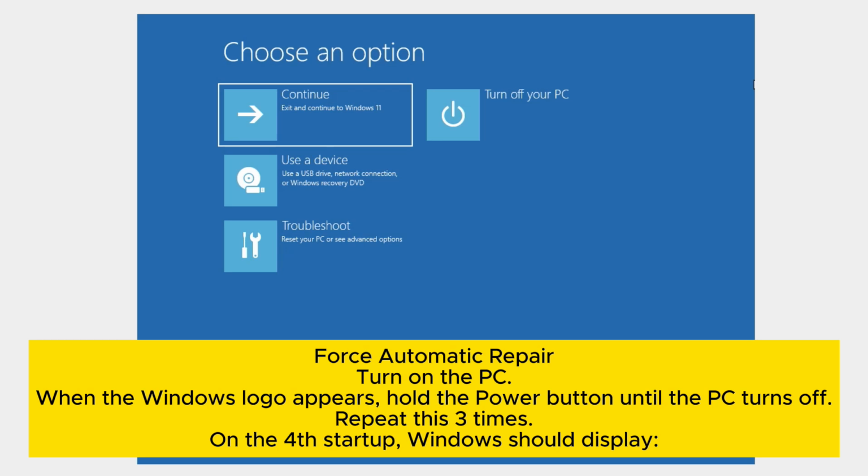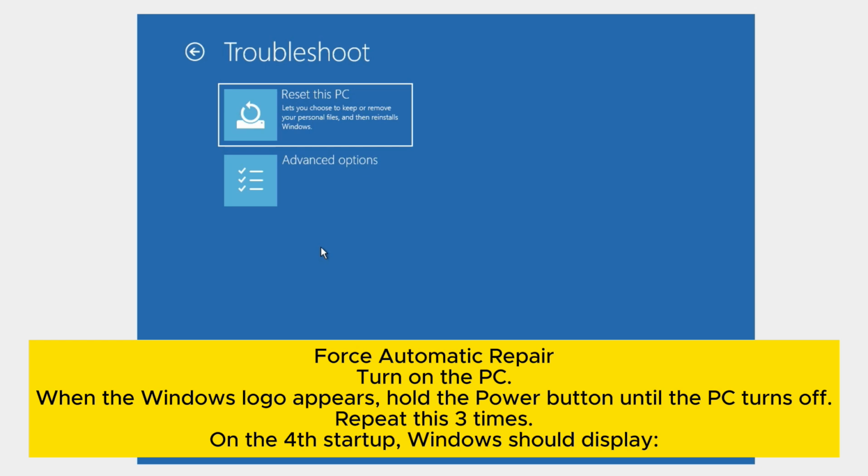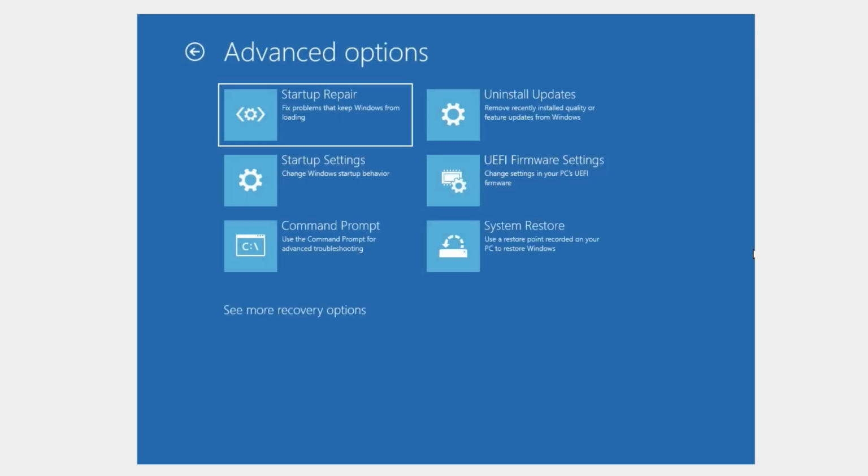And first, open advanced recovery options to troubleshoot this issue. So first method, turn on the PC. When the Windows logo appears, hold the power button until it turns off. Repeat 3 times. On the fourth startup, Windows will display preparing automatic repair, and then after that click on the option troubleshoot, then again click advanced options, and then click on restore.